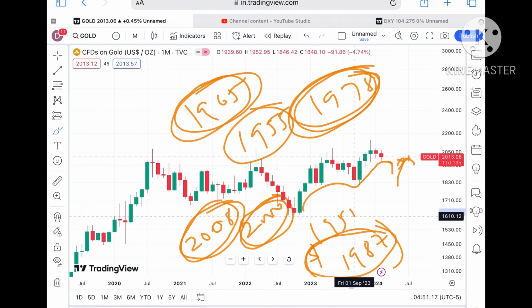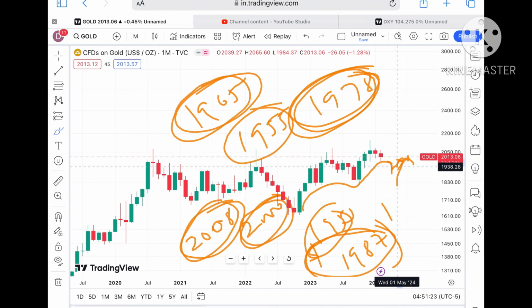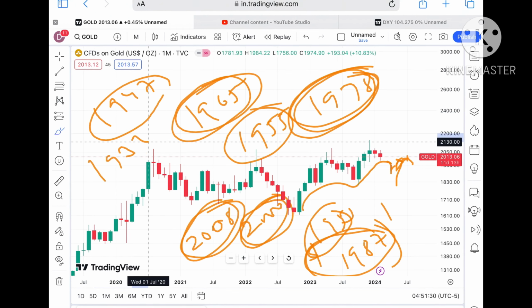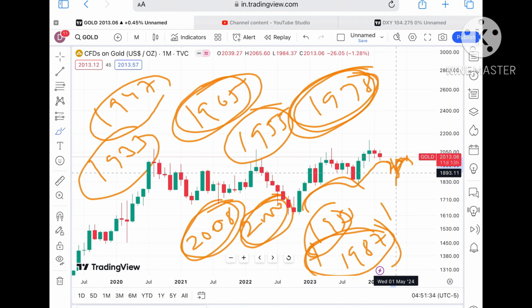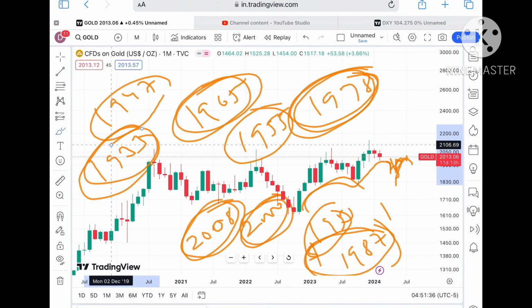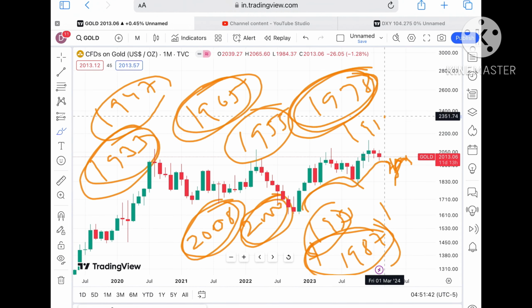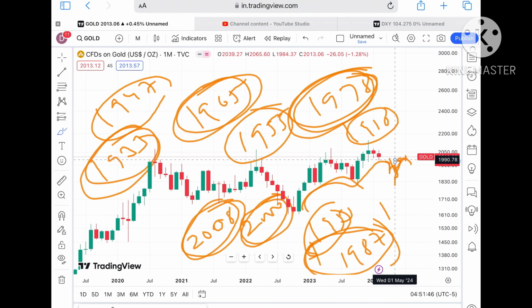Okay, and if the price keeps falling below that particular zone, a further downfall we can see towards 1953. Keep that in mind that as soon as the price started falling in 1953, a further fall we can see towards a level of 1947, and from there a probability of going towards 1911. After 1947, we can see a level of 1933, and then a further downfall we can see. So you have to understand, as soon as the price started falling in 1933, a further downfall we can see, and a probability of going towards 1918 also we can see, and then further fall.